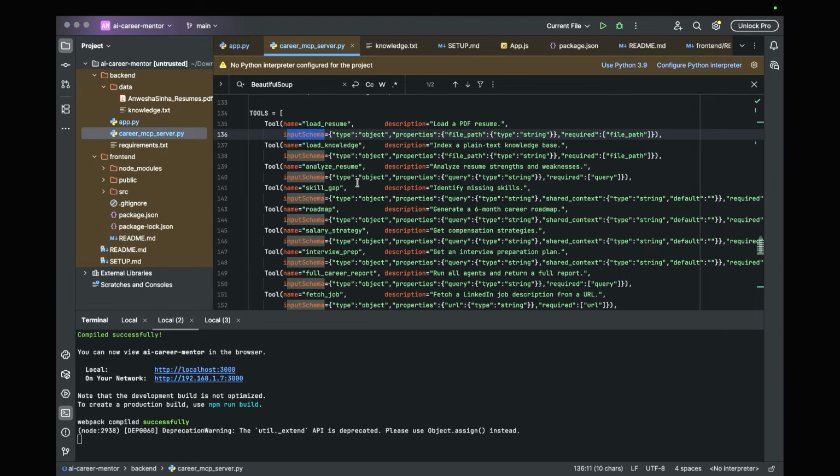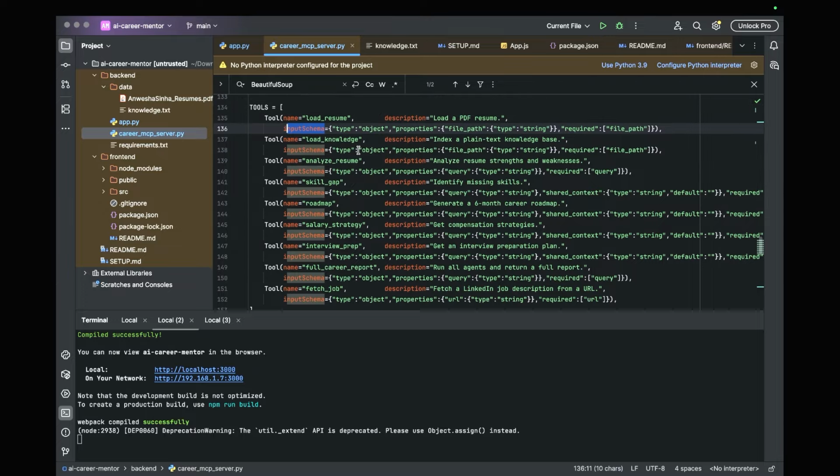Why are we having tools? The idea of the tools is that there should be a common protocol. Currently we are using FastAPI for the client purpose. What if you want Claude Desktop or any other client to connect to it? That is when this MCP concept came in, that it should have a common way to connect to everyone. So there's a defined protocol for how to write it. In the tools we have names, description, input schema.